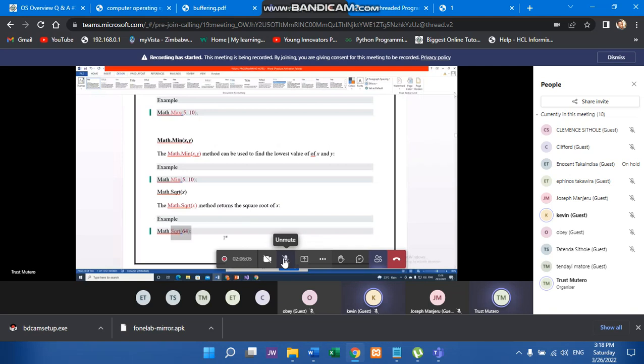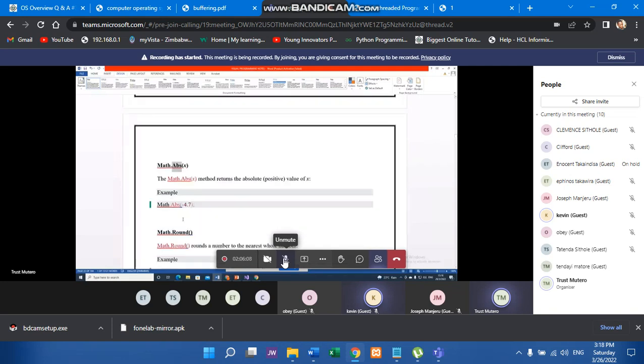Abs, it's absolute, isn't it so? When we talk of absolute, we just need the positive. It returns the positive of a number. So if you input, for instance, Math.Abs(-4.7), it will just give us the output of 4.7. And if you input 4.7 without the minus, again, it will just give you 4.7. So no matter if I give a number minus million or plus million, it will just give you the positive of the number. That's the absolute. We call it the absolute function or the absolute method.